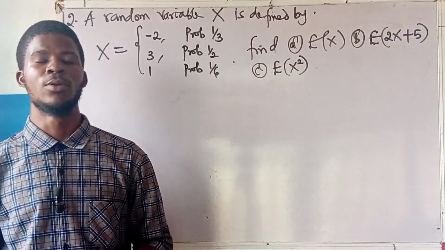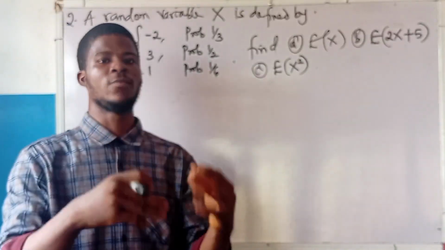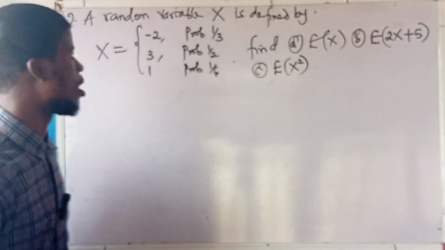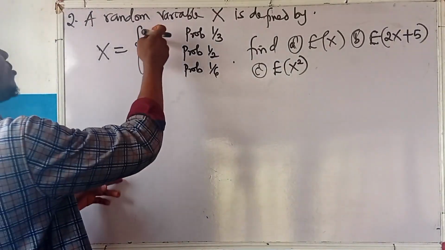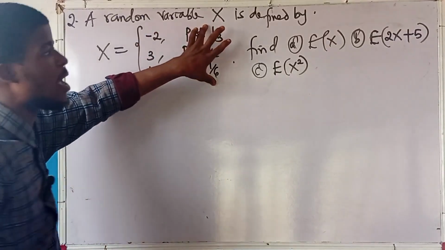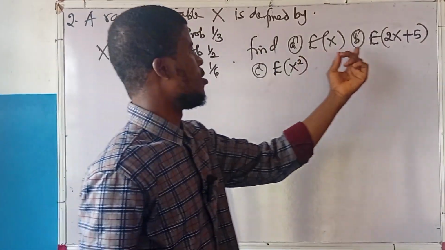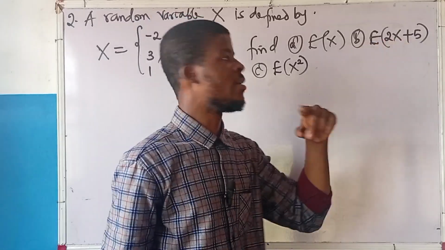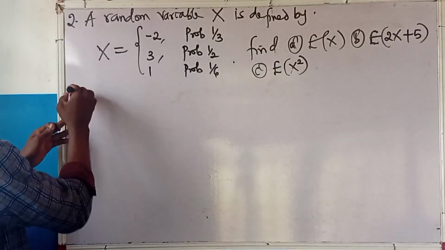Question 2 is still on discrete random variable. From question 3, we have questions under continuous RV. All right, we are given a random variable with the values x, minus 2, 3, and 1 with their corresponding probabilities. And the question is asking for the expected value of x, the expected value of 2x plus 5, and the expected value of x squared. Simple, let's go ahead.